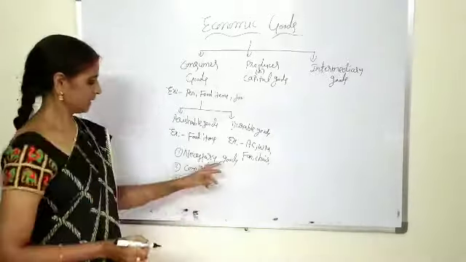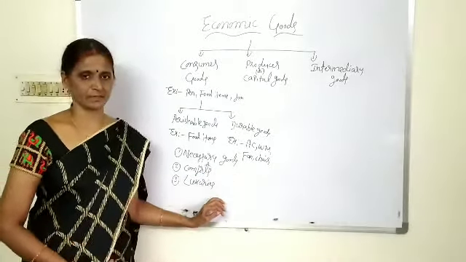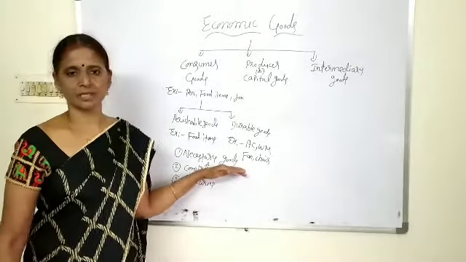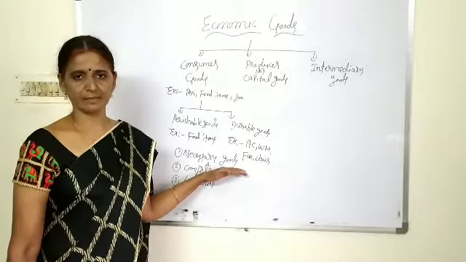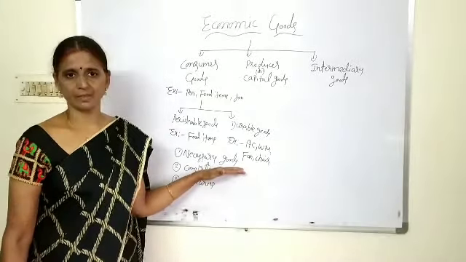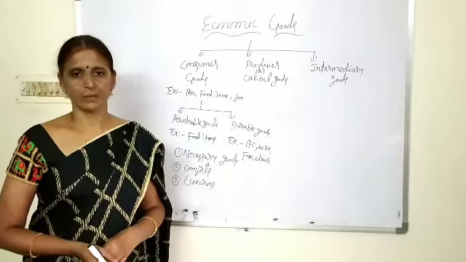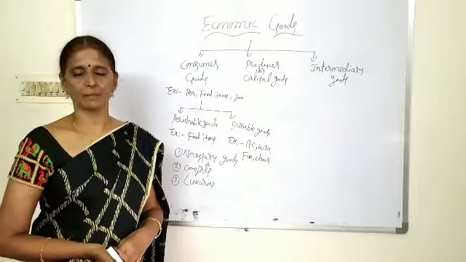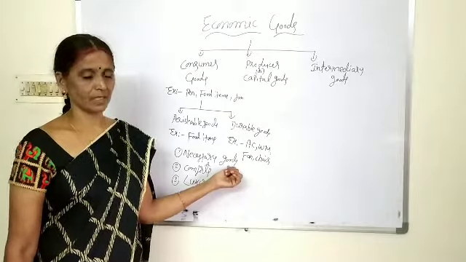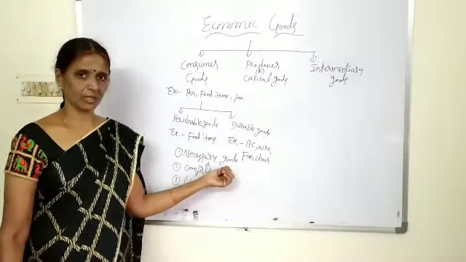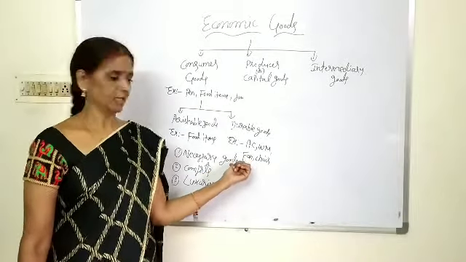Okay guys, consumer goods are categorized as three types: necessary goods, comforts and luxuries. Necessary goods are essential to all human beings, irrespective of caste, religion and richness. They are essential for our survival. Food items and clothing are essential to all human beings. Without necessary goods, our survival is a question mark. All the food items and clothes come under the category of necessary goods.